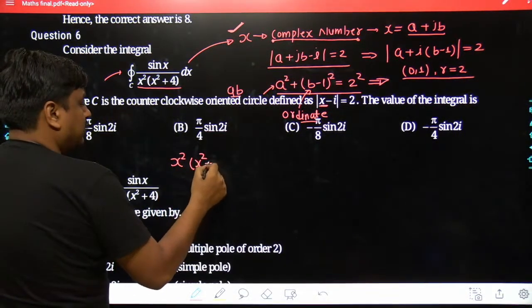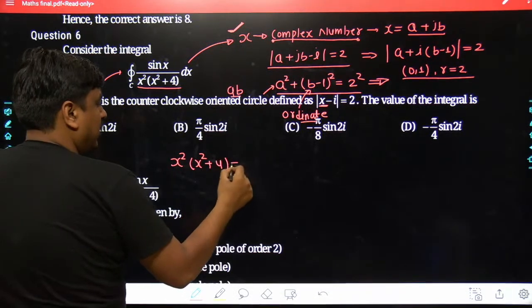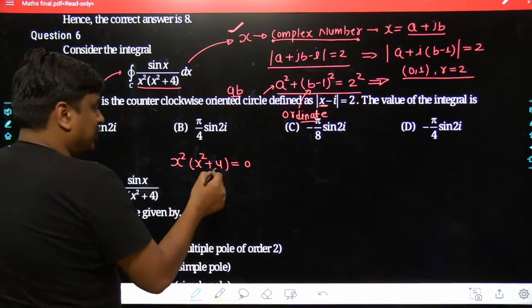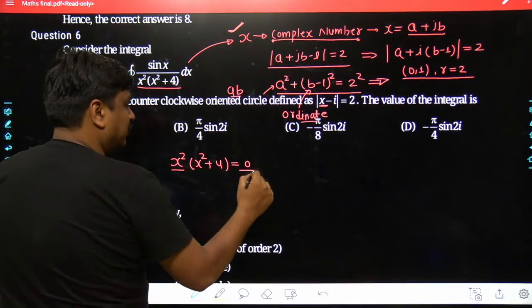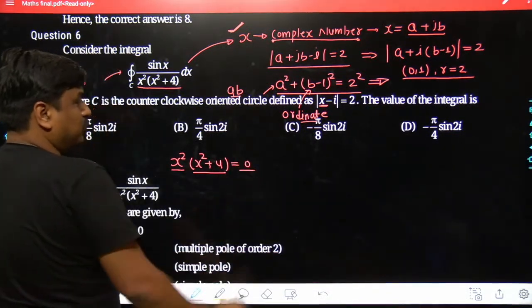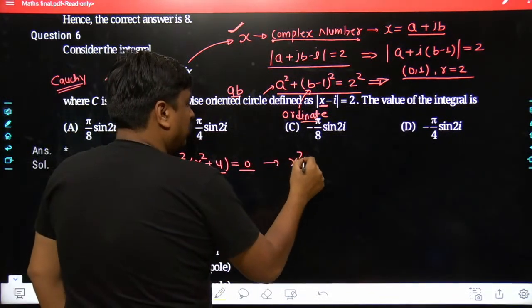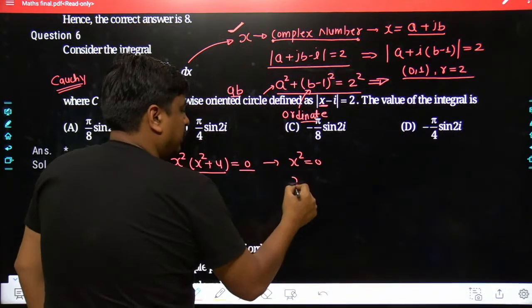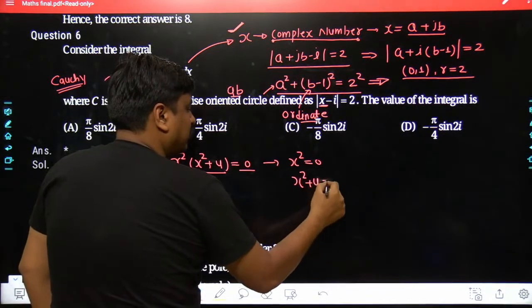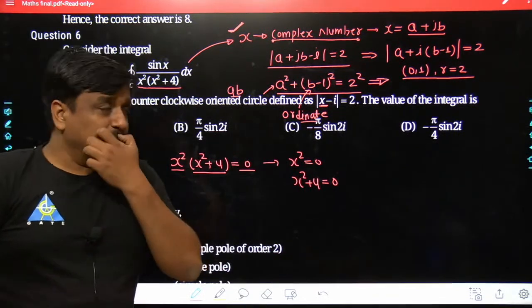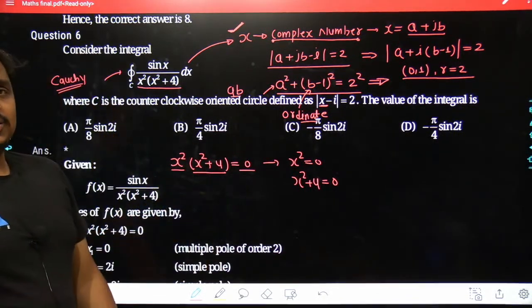x squared times (x squared plus 4) has to be compared with 0, and as it is a multiplication, you can compare x squared with 0, and x squared plus 4 is equal to 0 exclusively. So the first result we get is x squared equals 0, and the second result is x squared plus 4 equals 0, agreed? Till this point, probably each and everything must be clear to all of us.